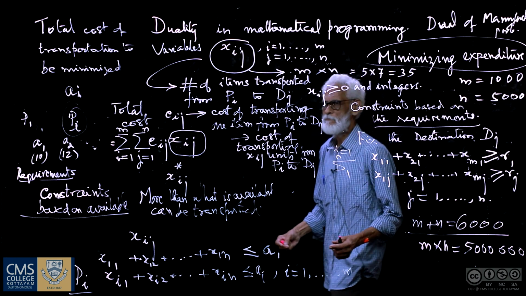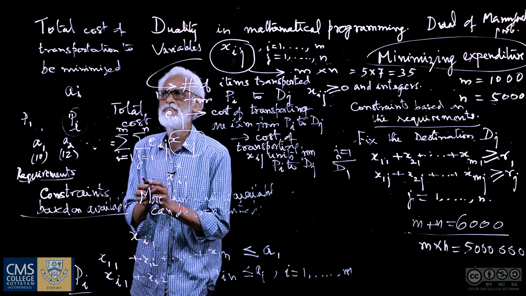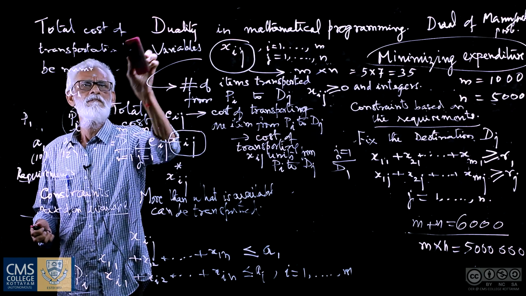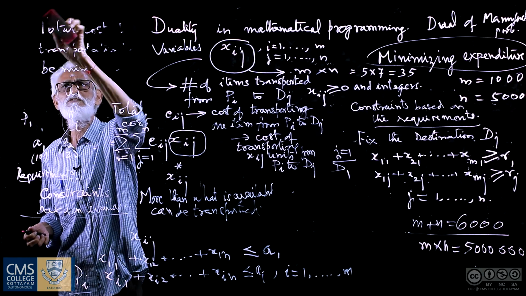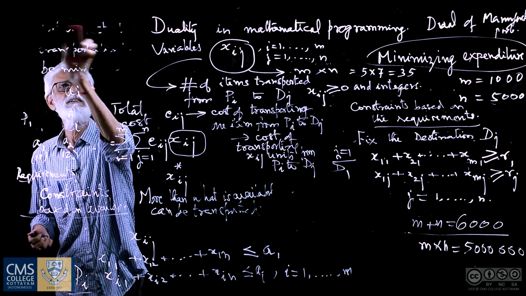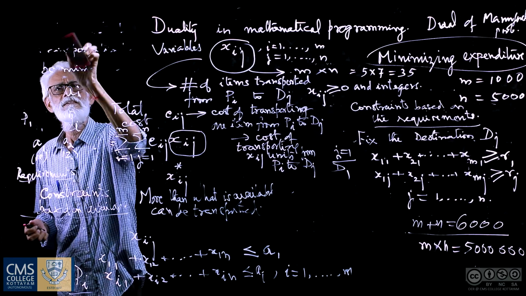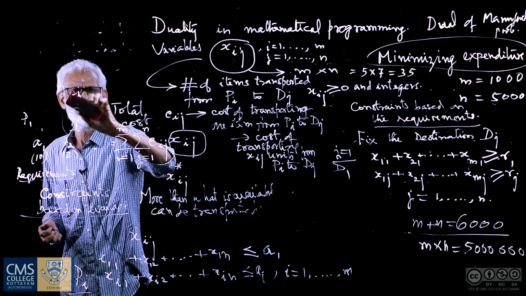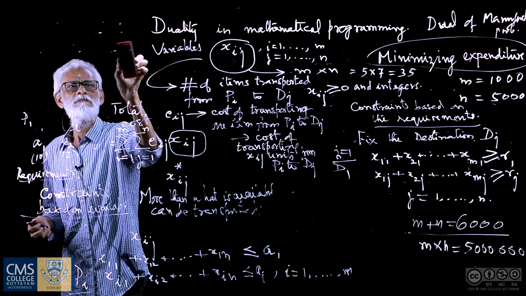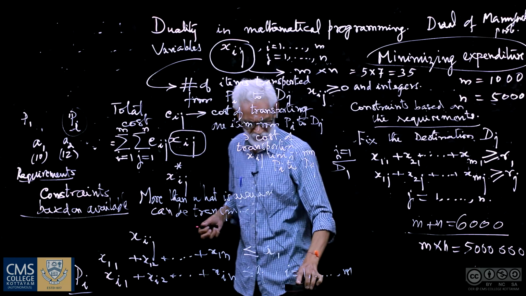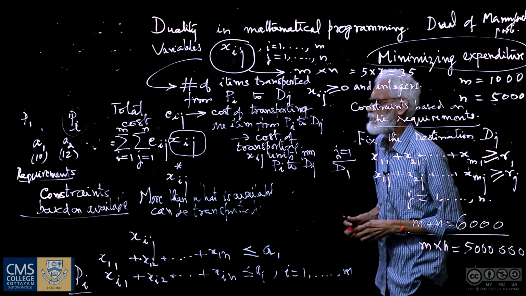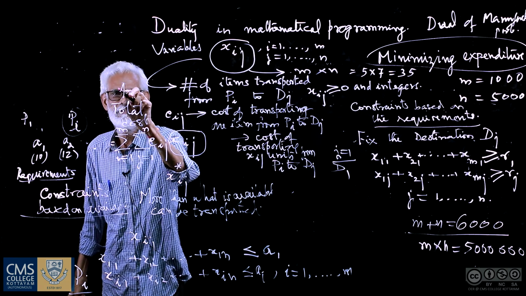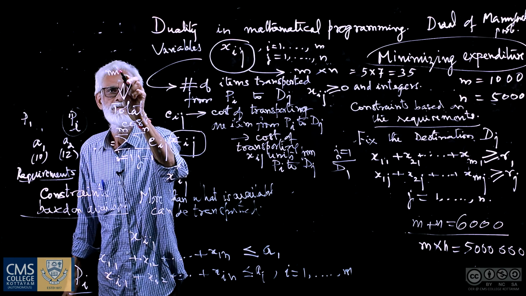So the transportation problem, the problem of the manufacturer, is minimization of this cost subject to those constraints and the non-negativity and integer restriction. That is what the manufacturer is aiming at: minimization of this total cost.